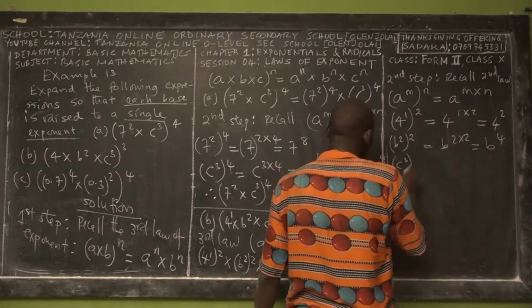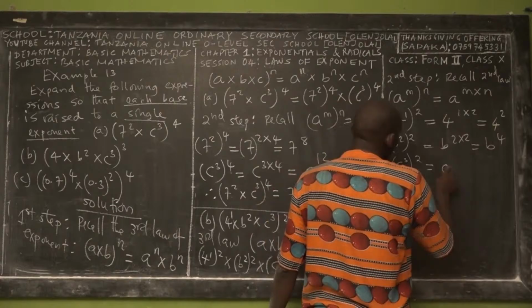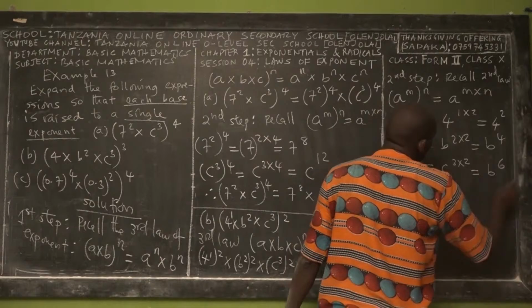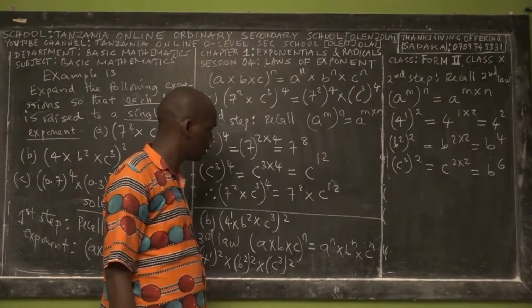The next part is what? C power 3, power what? Power 2, right? Yes. This is equal to what? C power 3 times 2. The answer is equal to C power what? 6. C power 6, not B. It is C, thank you. Thank you very much. It is C power 6, right?